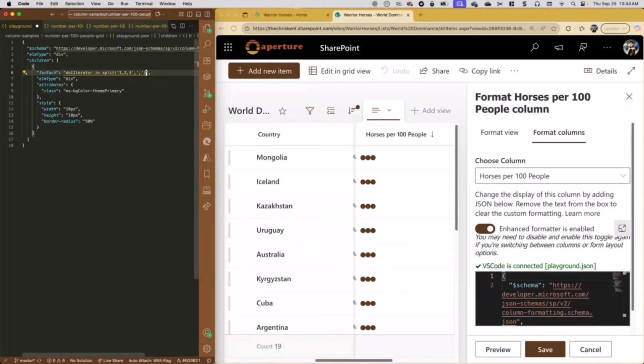Ooh, that's exciting. I find this hard to read, so I'm going to show you a quick little trick, which is let's take out that. And if we take out this comma, we just say blank, it'll actually just split every character, right? So however many characters we have in here is however many dots we're going to get. Ooh. So now we can just say like 4, 5, 6, 7, 8, 9, 0, just to represent our 10th. Right, now we have 10 dots. Wow, we did it. That's exciting, right?